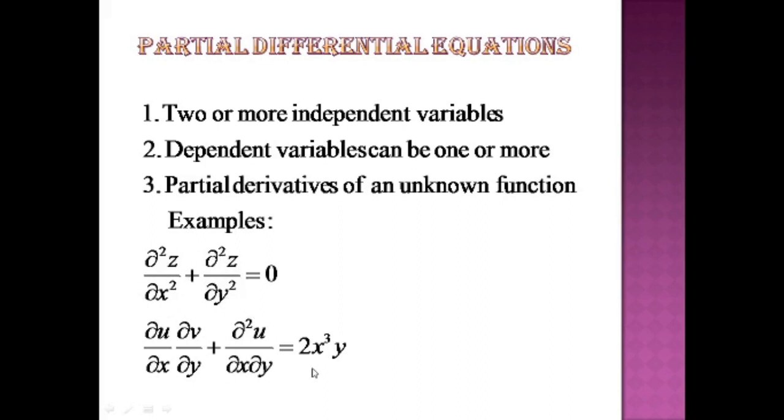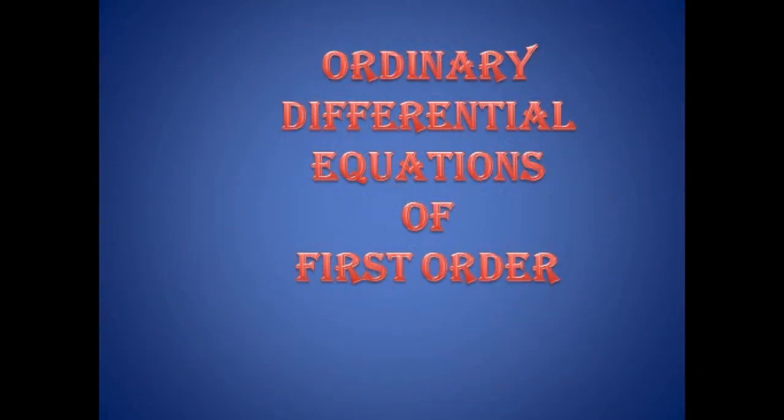Similarly, you can see the second example. Here x and y are the variables with respect to which you are taking the derivatives. So x and y are the independent variables and u and v are the dependent variables. This is the main difference that categorizes the two types of differential equations, ordinary and partial differential equations.